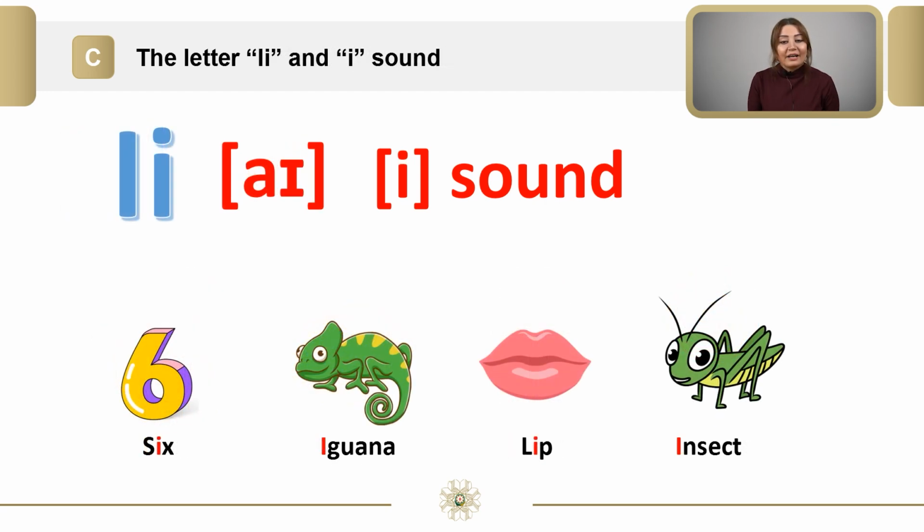The letter I and E sound. Dear students, you can see the letter I, but we pronounce it like E sound. For example, six, iguana, leap, insect. All these words you can see I letter, but we pronounce it like E sound.